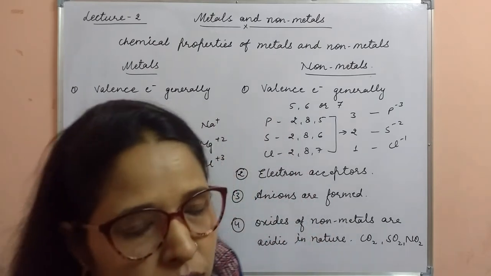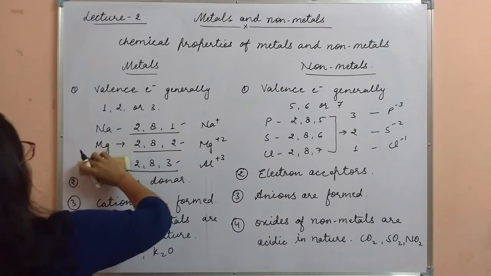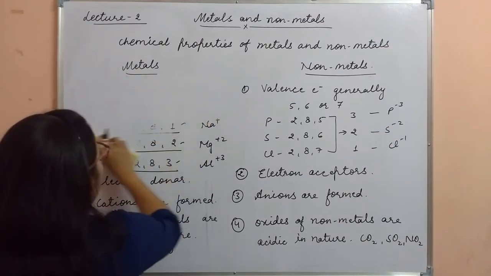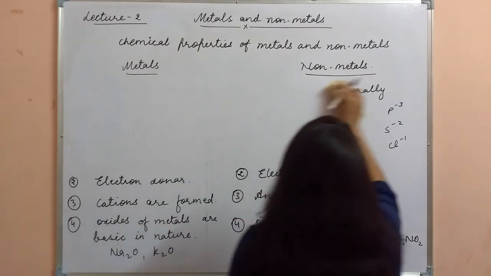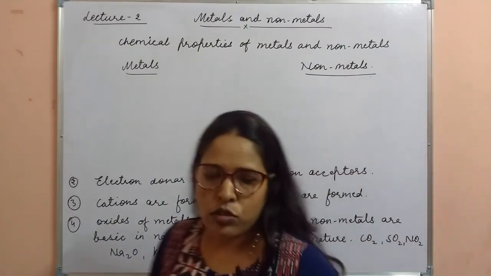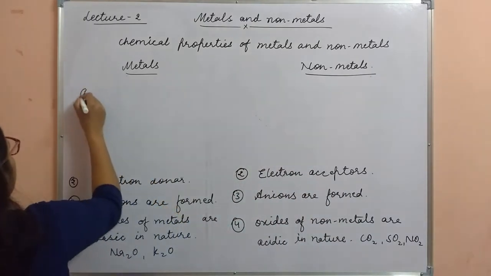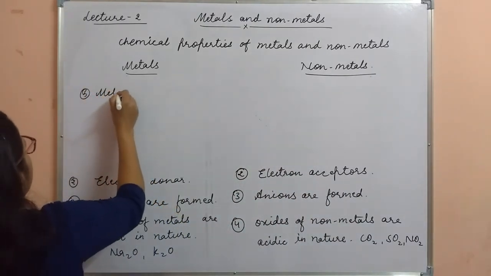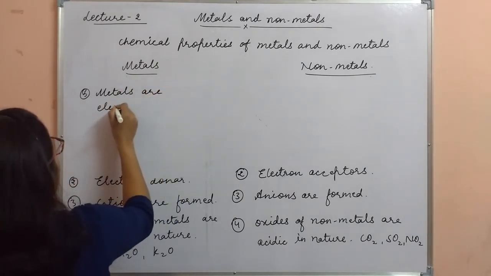Clear? Now the next property. We know that metals form cations. It means metals are electropositive elements. So the next one: metals are electropositive.